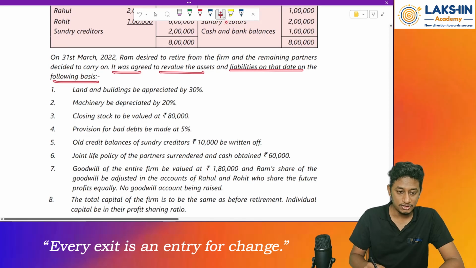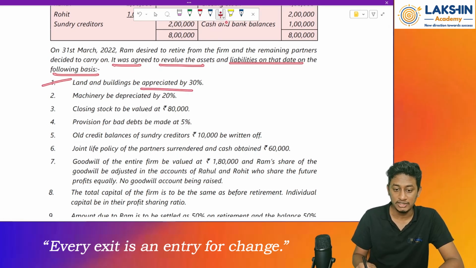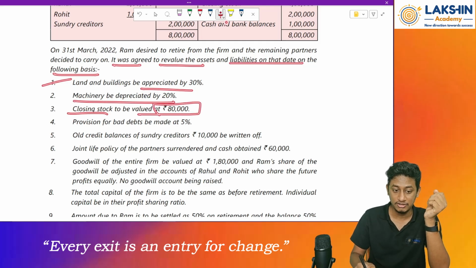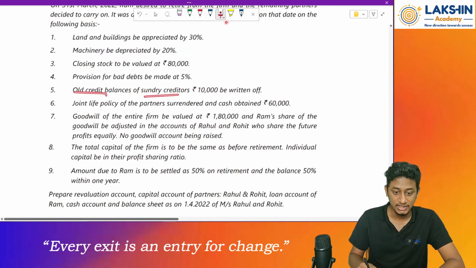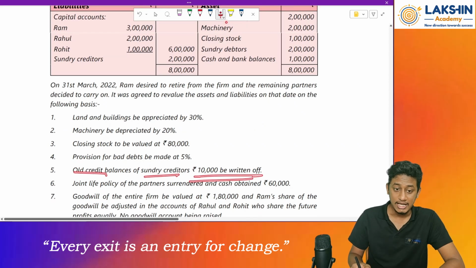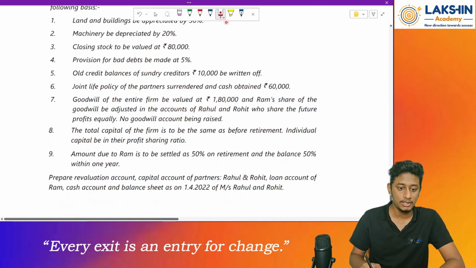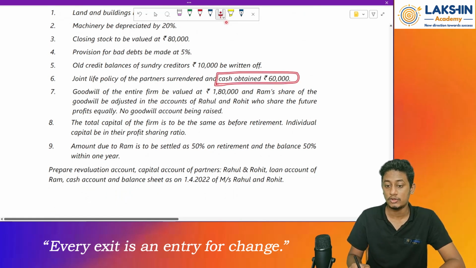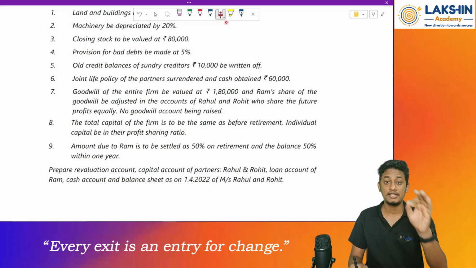Land and building to be appreciated by 30%, machinery to be depreciated by 20%, closing stock to be valued at 80,000 rupees, provision for bad debt at 5% to be maintained, and old credit balances of the sundry creditors, rupees 10,000, written off. So out of rupees 2 lakh, 10,000 has been written off. Then the joint life policy of the partners is surrendered and cash obtained is rupees 60,000. So 60,000 has been received from the joint life policy.